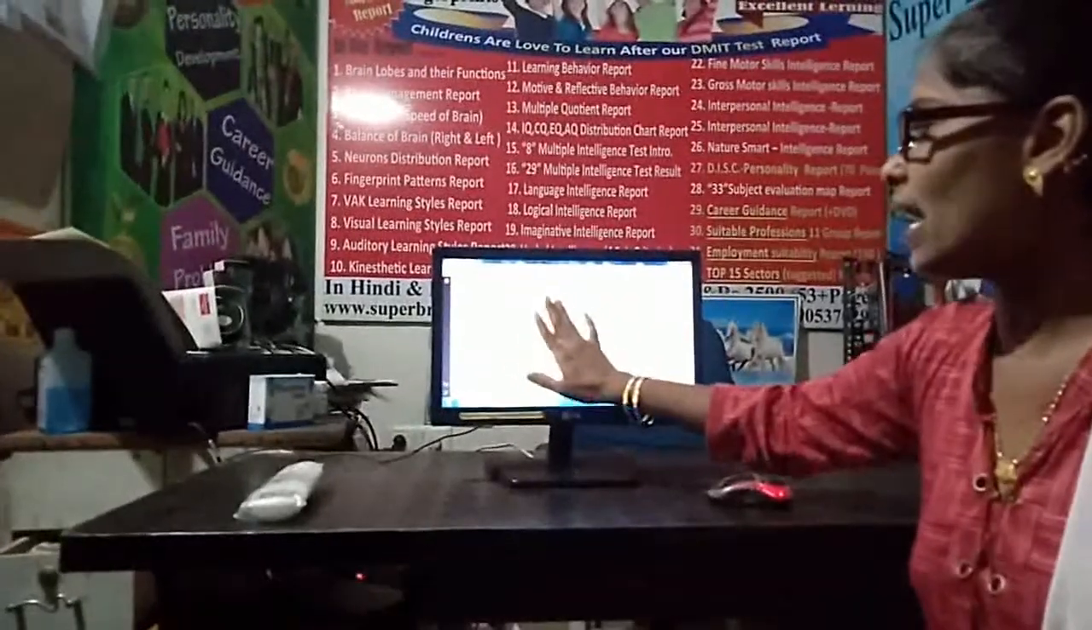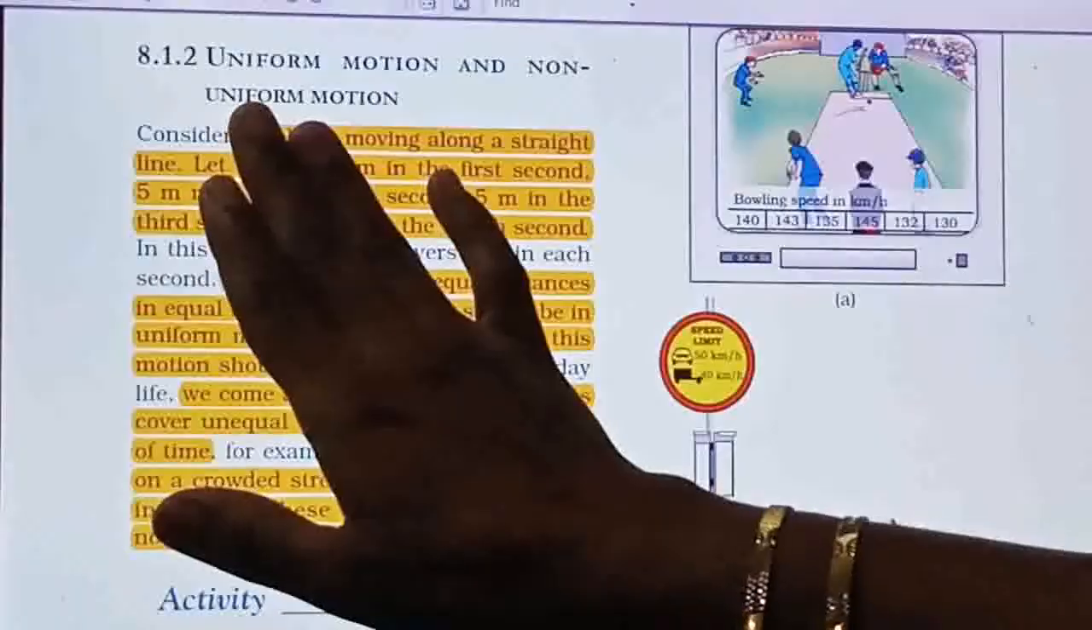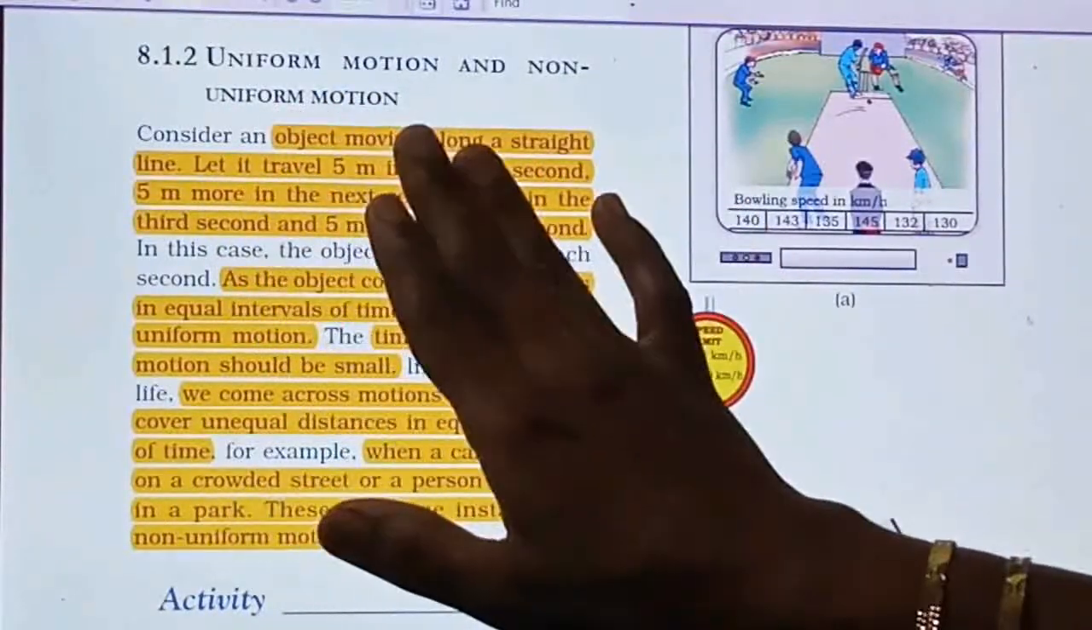If per second, per minute, per hour, the motion is the same continuously, then you can say it is uniform, and if it is not, then it will be non-uniform. It is very easy. Let's start today's topic, uniform motion and non-uniform motion.